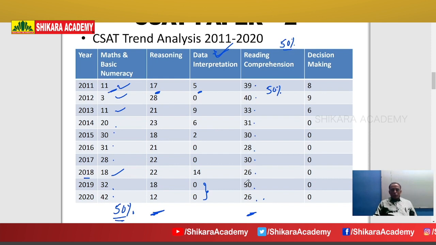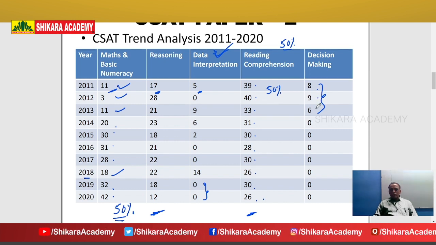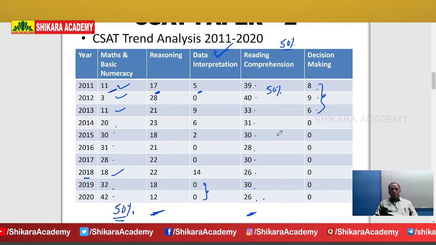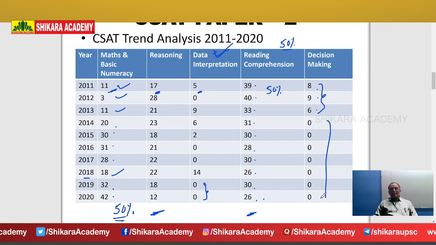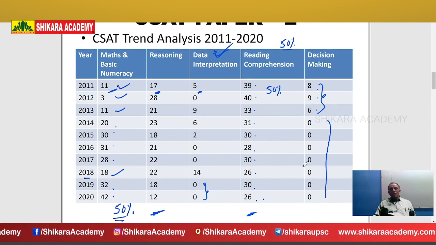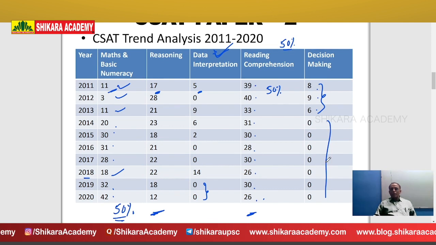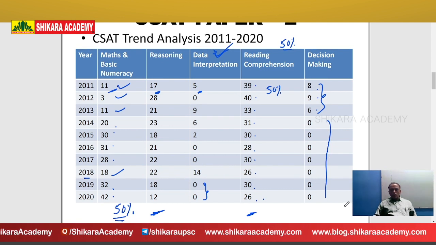If you observe decision making, only in the first 3 years, 2011, 12 and 13, 8, 9 and 6 questions were covered, but from 2014 to 2020 not even one question was covered from decision making, although it may be part of the syllabus.